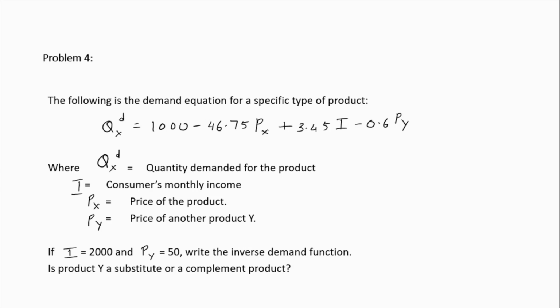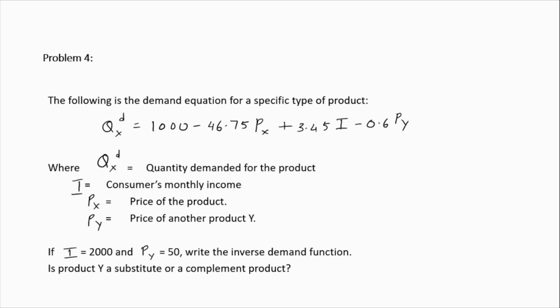QXD is equal to 1000 minus 46.75 Px plus 3.45 I minus 0.6 Py. So we know that QXD is the quantity demanded and I is the consumer's monthly income.